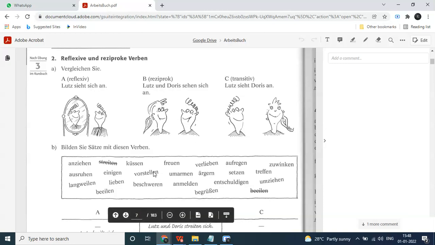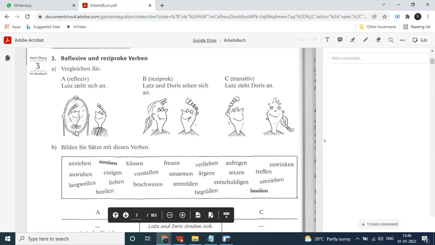Let's look at the first verb, to introduce. It is also a dative reflexive verb, which we learn later. For now, concentrate on the accusative form. First, I can introduce myself to the people: ich stelle mich vor. We can introduce each other: wir stellen uns vor. But if I want to introduce you, if this man is trying to introduce this girl to the office people, here they will not use the reflexive form.